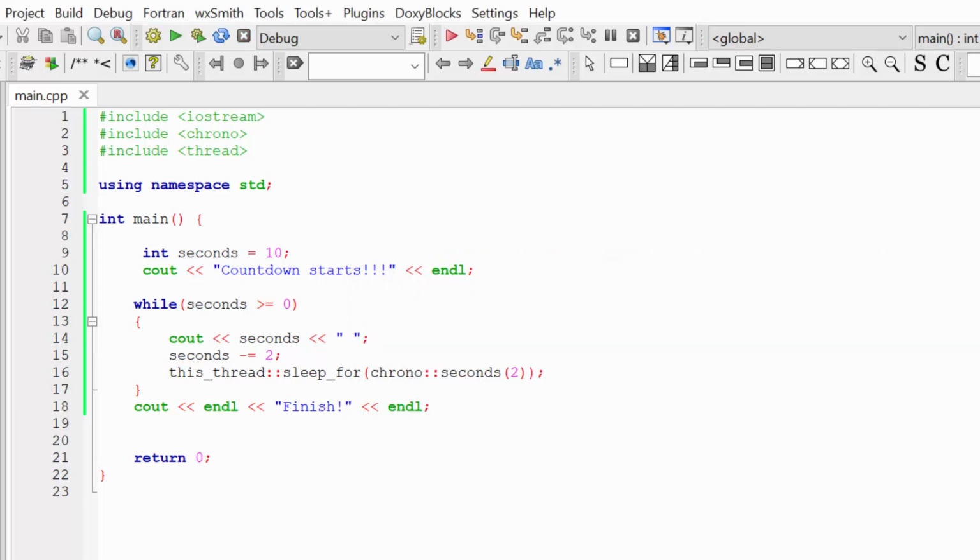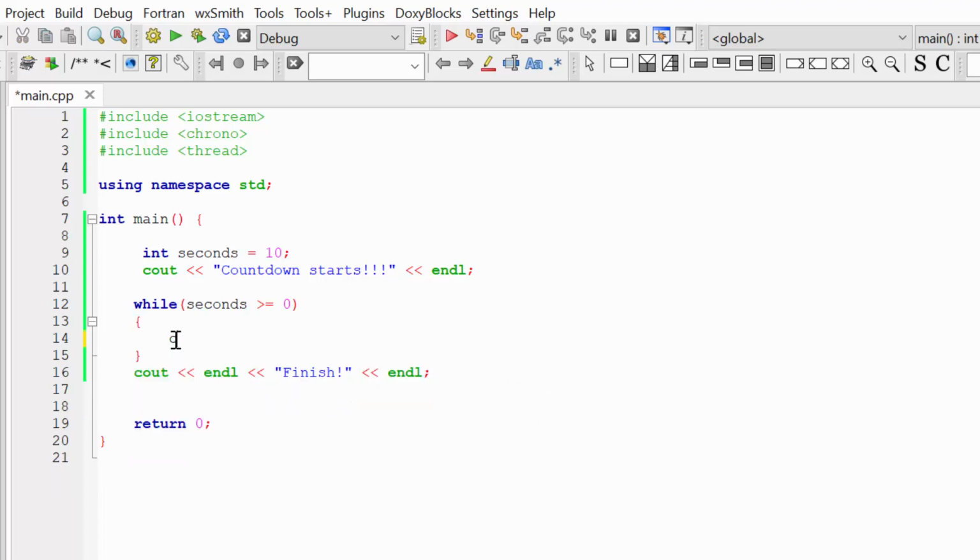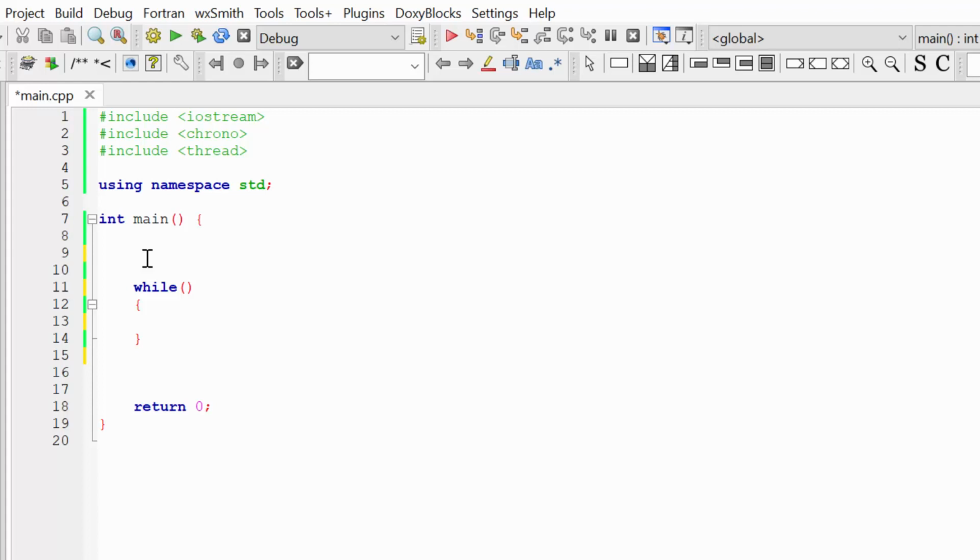So you can see how cool this while loop is, and there are plenty of options for how we can use it. Let's for example use this while loop to calculate some mathematical function. So let's now create a program that will calculate the factorial of a number. For those of you who don't know what a factorial is, I'm going to explain it in a second.